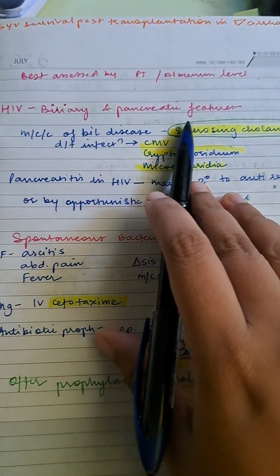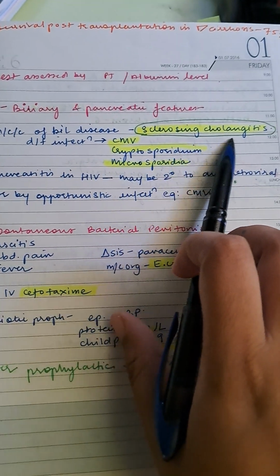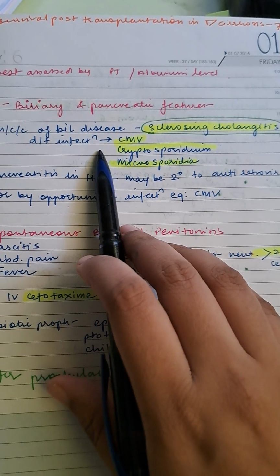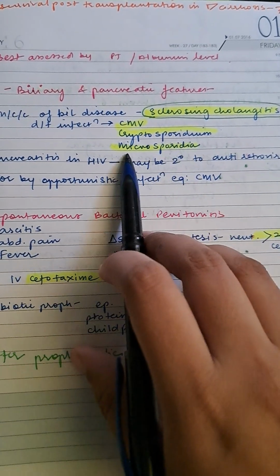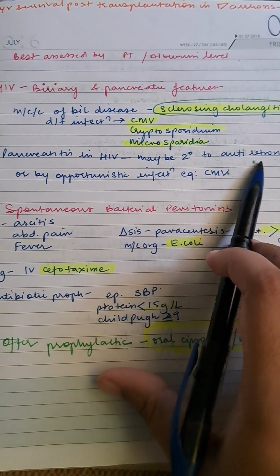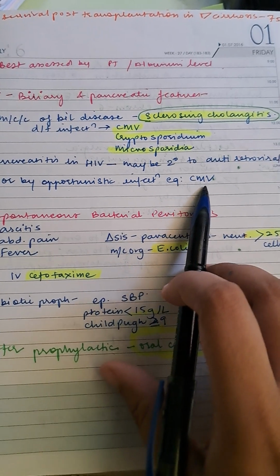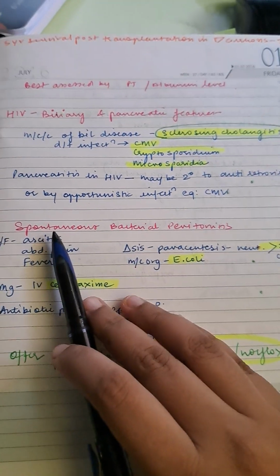HIV, biliary and pancreatic features. The most common cause of biliary disease is sclerosing cholangitis due to infection: CMV, cryptosporidium and microsporidia. Pancreatitis in HIV may be secondary to antiretrovirals or to opportunistic infection, for example cytomegalovirus.